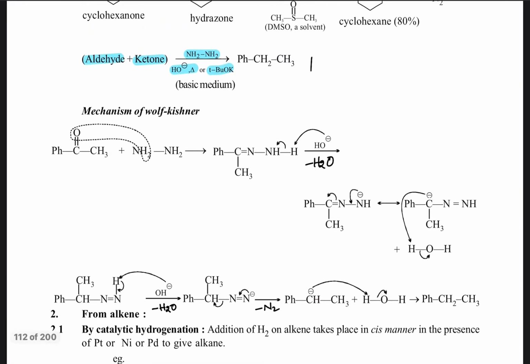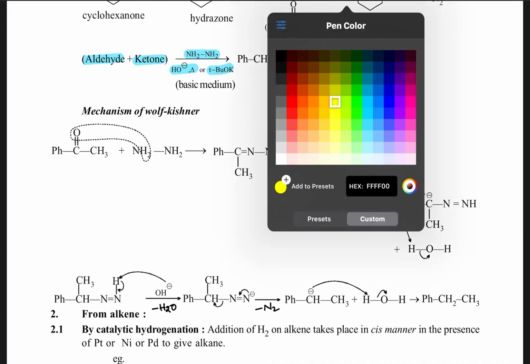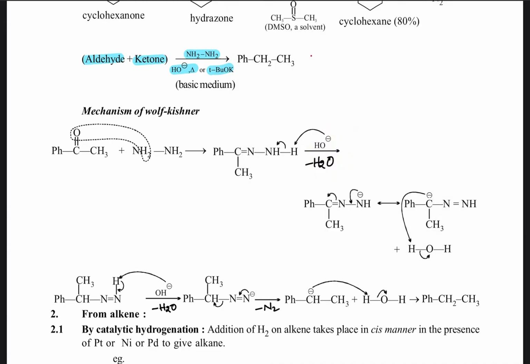For example, take this compound, with COCH3 here. It's not benzene here, COCH3 is there, and an OH group is there.